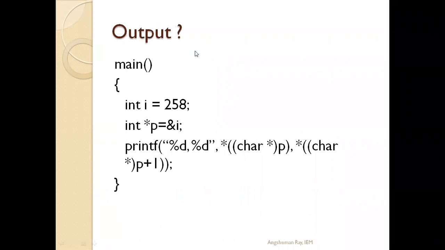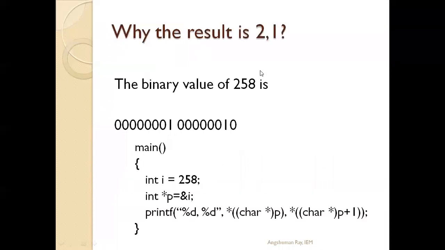One answer I've got is 2, 3, another is 2, 1. Any more answers? Okay, Abhishek Raj, good. The answer is correct. Abhishek Kumar Singh also, the answer is correct, 2, 1. So this output will be 2, 1. Now, how will we get this output? Why is the result 2, 1?